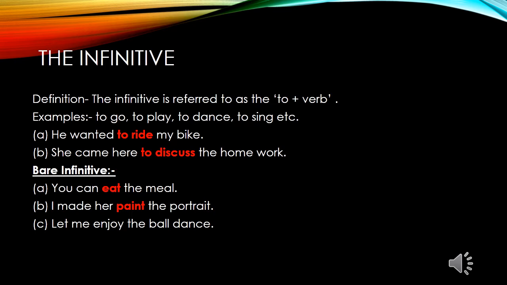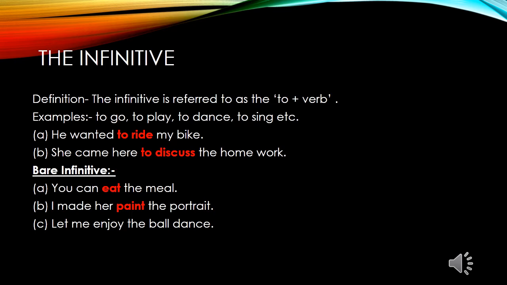Now see the infinitive. To plus verb in base form is called infinitive. You can see some examples which I have written here, like to go, to play, to dance, etc. The sentences with infinitive can be like, he wanted to ride my bike, or she came here to discuss the homework, etc., which I have written here in the slide, you can see.